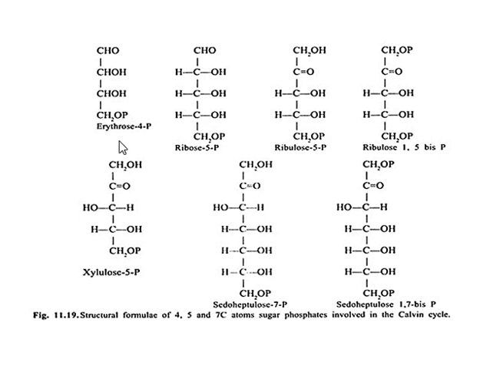So these are the structural formulas of erythrose 4-phosphate, a 4-carbon compound. Ribose 5-phosphate, these are all 5-carbon compounds. Then ribulose 1,5-bisphosphate, xylulose 5-phosphate, 5-carbon compounds, and this is the 7-carbon compound sedoheptulose 7-phosphate. That is converted into sedoheptulose 1,7-bisphosphate, thus C7 intermediates are formed during the Calvin cycle.